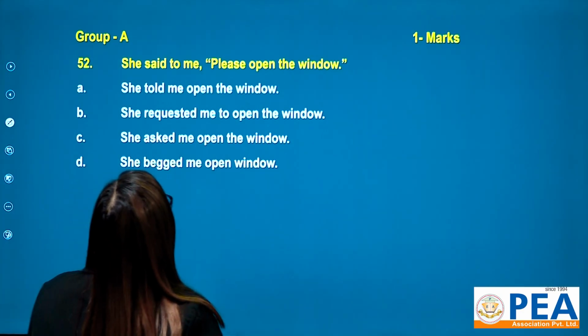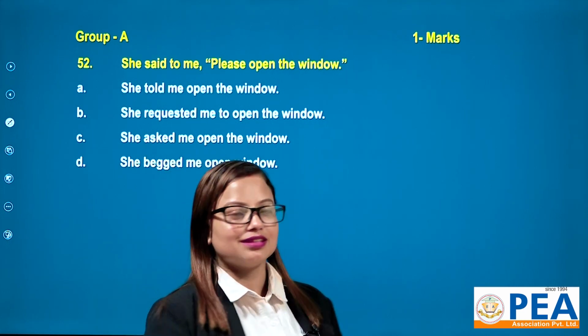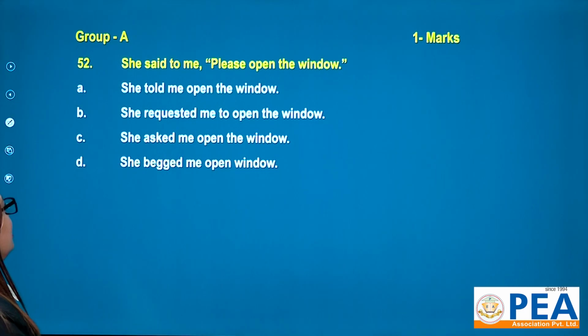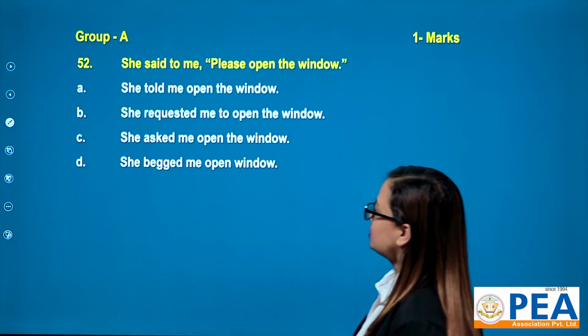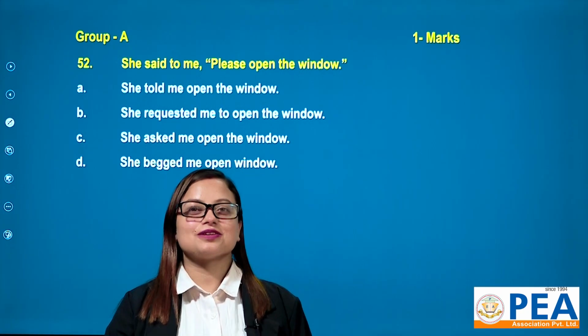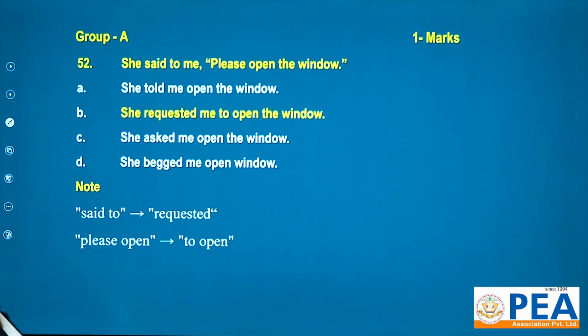In question number 52, she said to me, please open the window, right? And options are, A, she told me open the window. Number B, she requested me to open the window. Number C, she asked me open the window. And the last option is, she begged me open window. Now look at here.